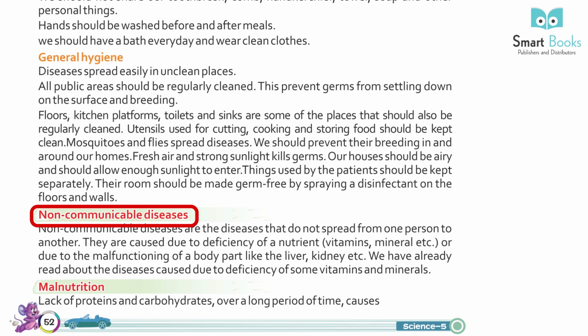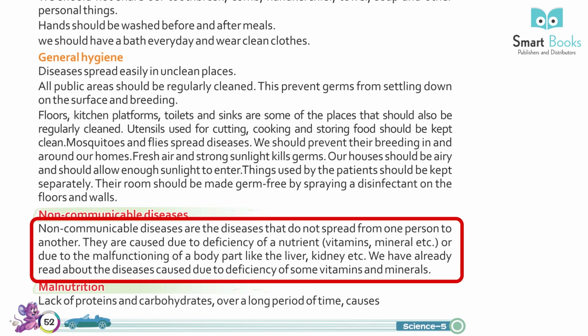Non-communicable diseases. Non-communicable diseases are the diseases that do not spread from one person to another. They are caused by deficiency of nutrients, vitamins, minerals, etc., or due to the malfunctioning of a body part like the liver, kidney, etc. We have already read about the diseases caused due to deficiency of some vitamins and minerals.